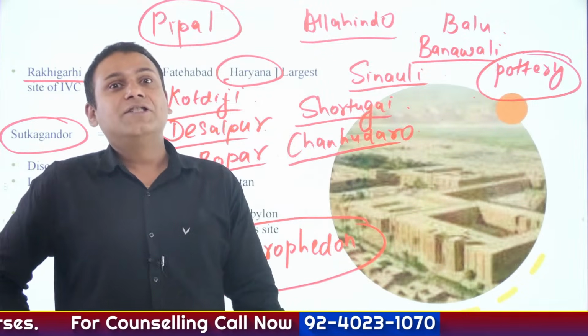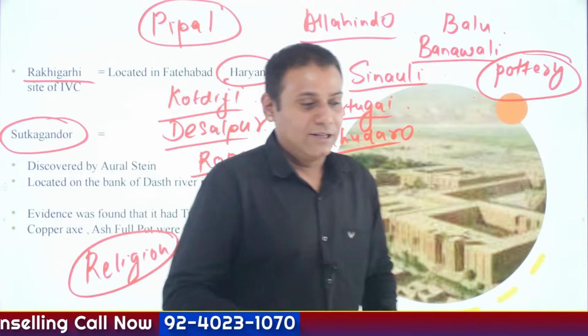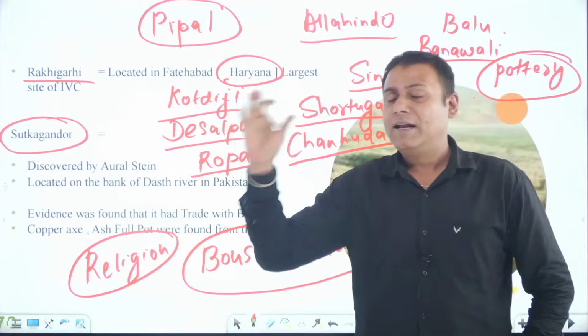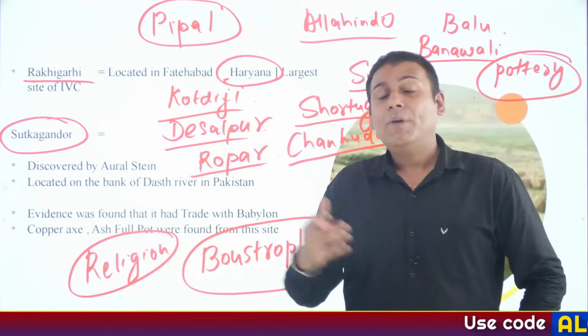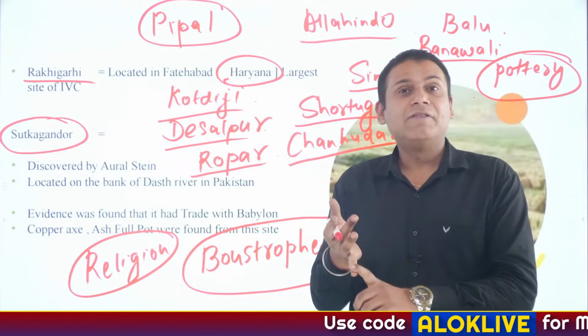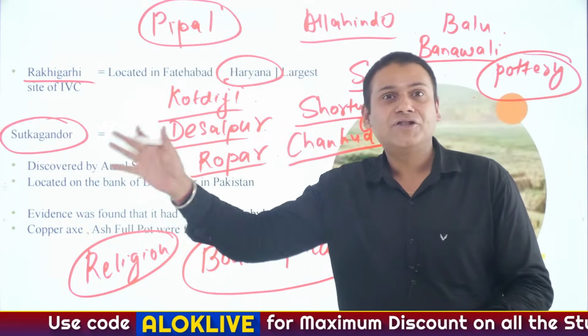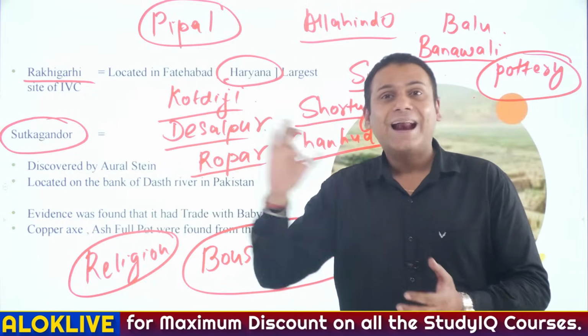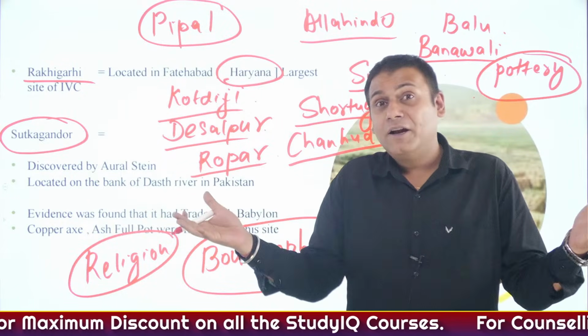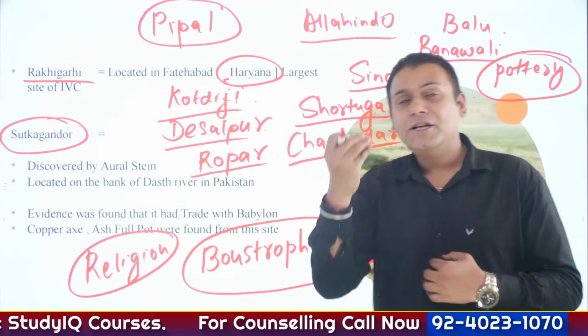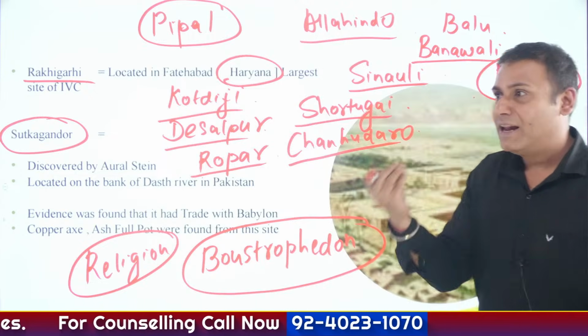Now, what were the reasons for decline of Indus Valley civilization? There are different reasons as per different historians. Some believe that Indus Valley civilization was destroyed by diseases. Some believe that rivers changed their course or dried up. Floods might be the reason, and earthquake might be the reason for destruction of Indus Valley civilization.